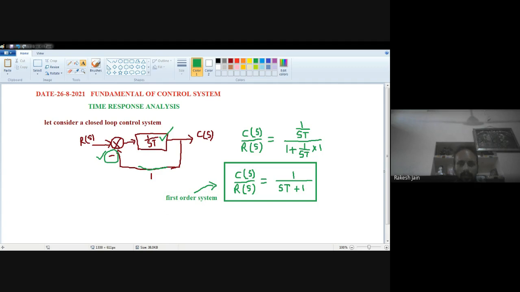So we have to see the different analysis. Now we see the time response analysis for this first order system. So what is the first order system? In very simple language, we can say the first order system is Cs is equal to 1 upon St plus 1. See very carefully.